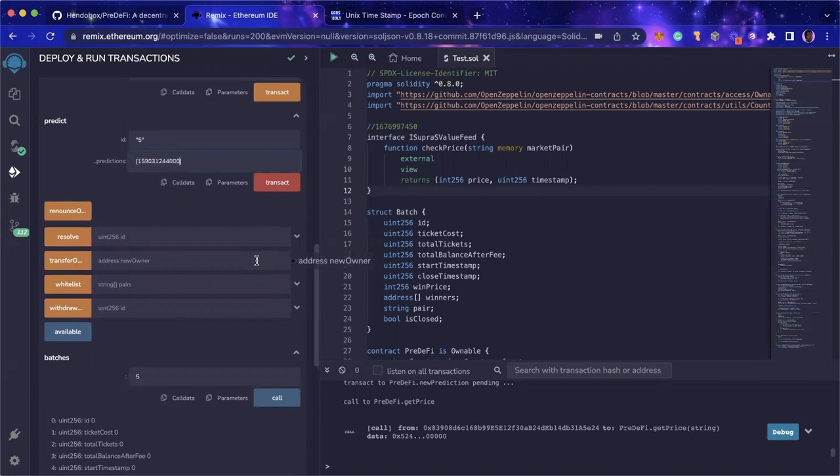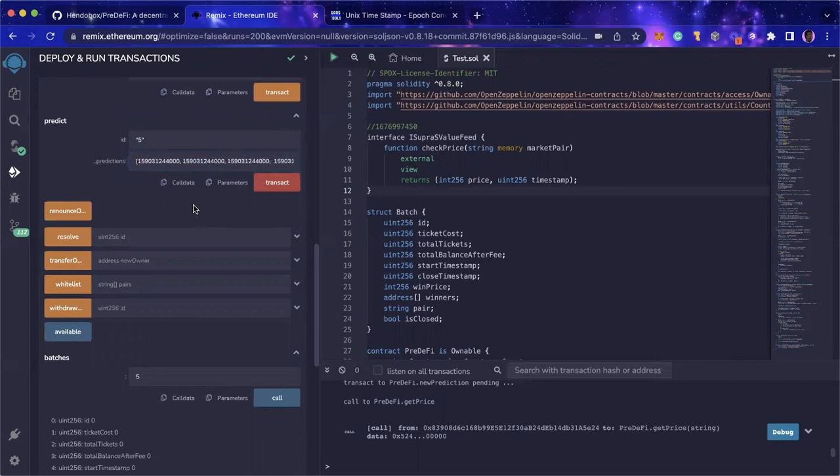Let's assume this particular user wants to predict 5 times. Let's say he gets 3 right. And let's say for this one, he uses a different price, and also uses a different price for the last prediction that he makes. Let's say maybe 8 here.